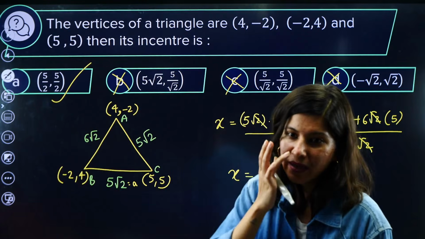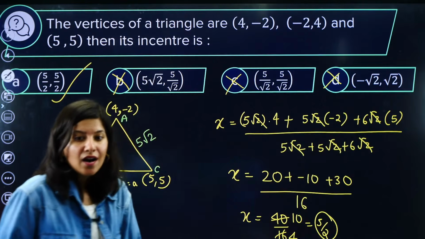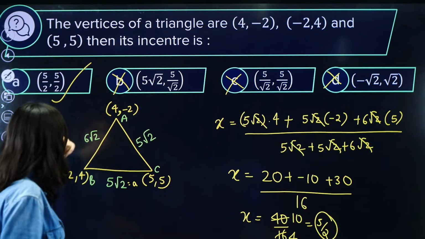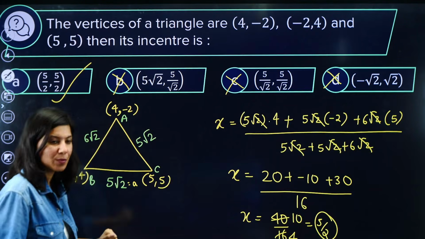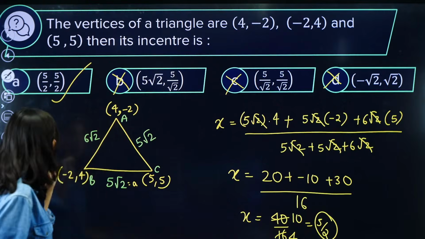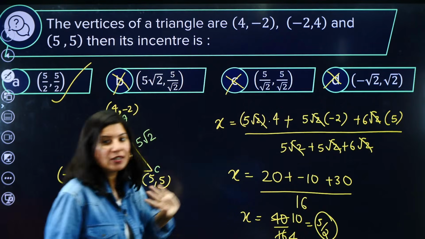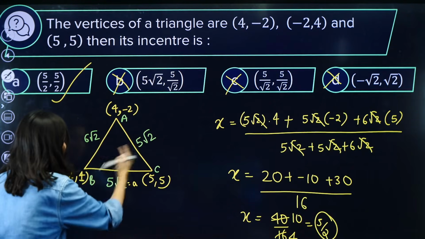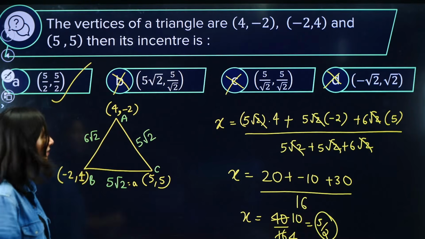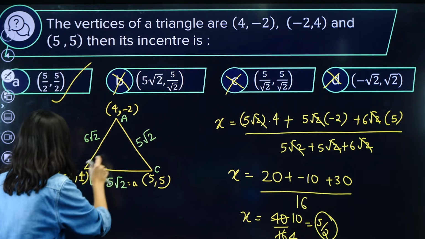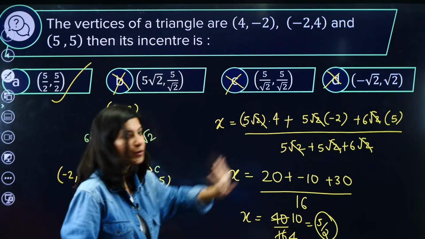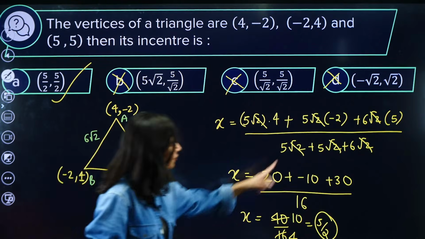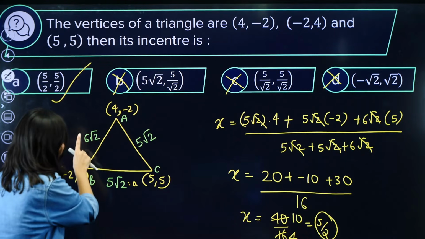Actually I don't even have to calculate in this question, but even if I calculate the y coordinate, can you see the same data will get formed? 5 root 2 into 4, then 5 root 2 into minus 2, and then 6 root 2 into 5.